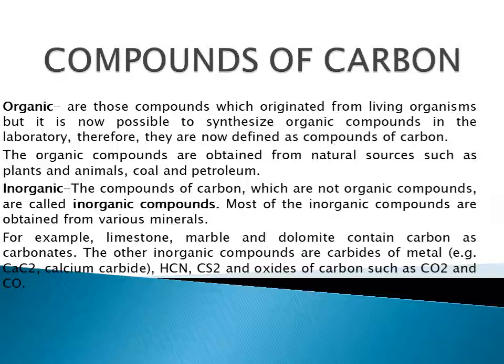The organic compounds are obtained from natural sources such as plants and animals, coal and petroleum. Inorganic compounds. The compounds of carbon which are not organic compounds are called inorganic compounds. Most of the inorganic compounds are obtained from various minerals. For example, limestone, marble and dolomite contain carbon as carbonates. The other inorganic compounds are carbides of metal, for example, calcium carbide. Then we have calcium sulfide and oxides of carbon such as carbon dioxide and carbon monoxide.